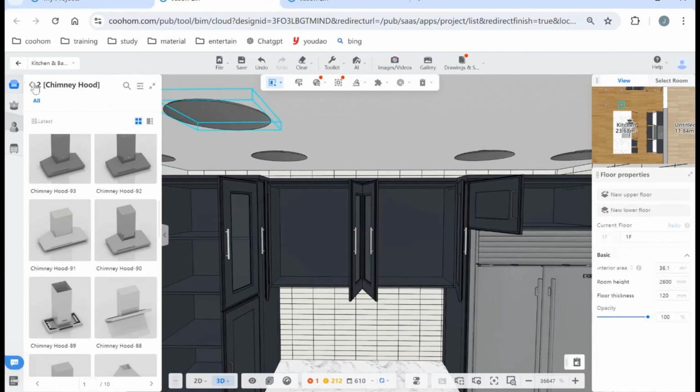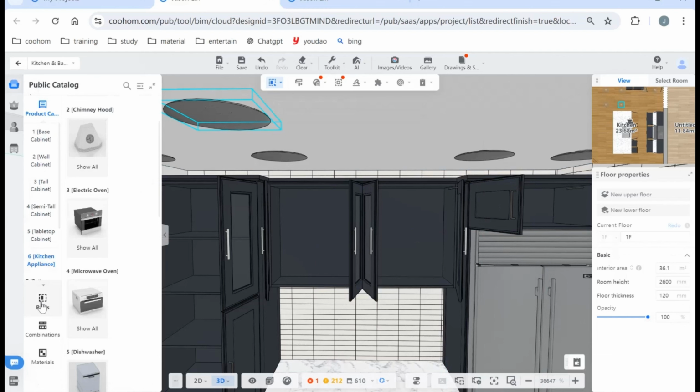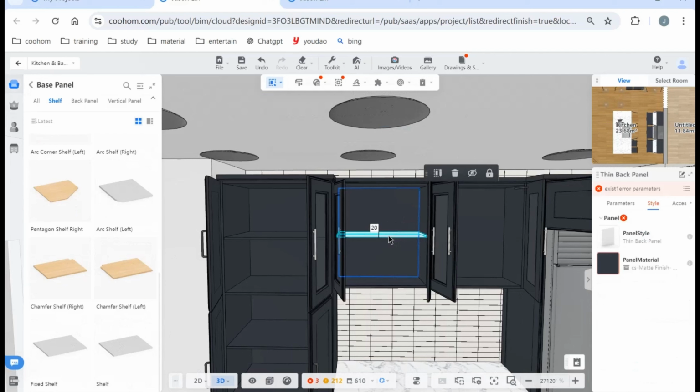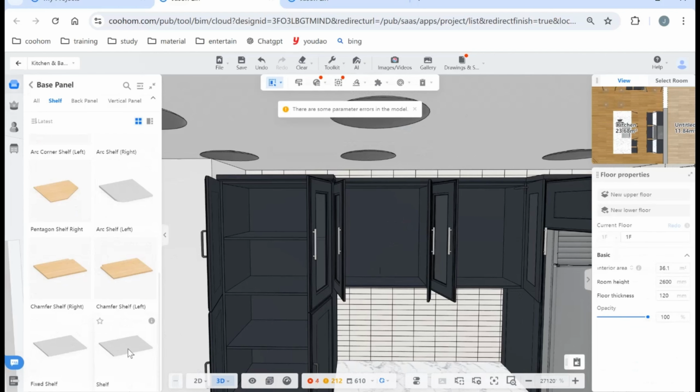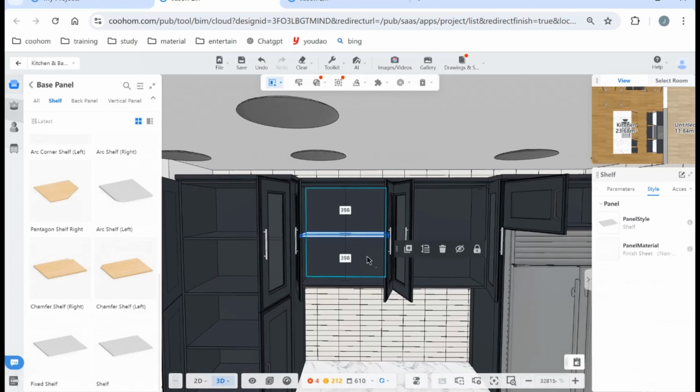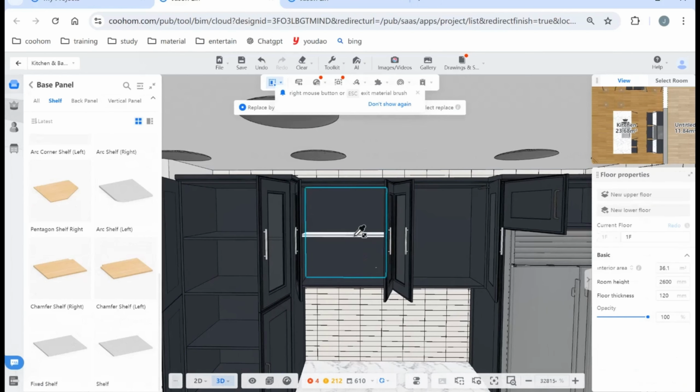And we can find the shelf in parts. We can put the shelf inside of this cabinet. So we can just choose the shelf to put inside of this cabinet. And we can copy the material first.